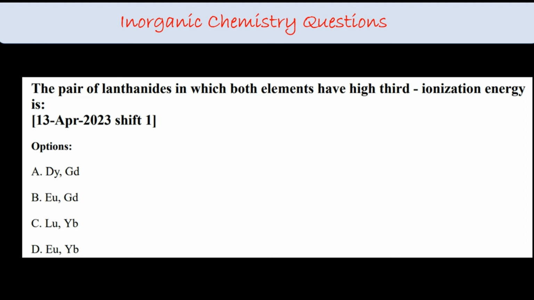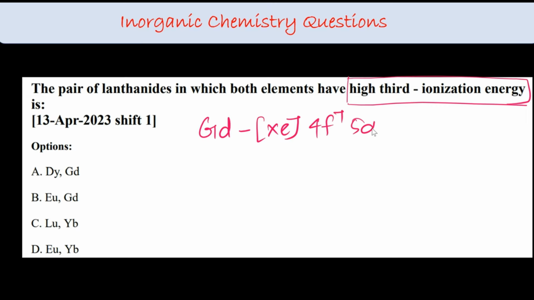The pair of lanthanides in which both elements have high third ionization energy. Okay, so again gadolinium, europium, lutetium, ytterbium. So let's see. Gadolinium, I already told you, after xenon is 4f7 5d1 6s2. So for the third ionization energy, I removed these two, and I want to remove 5d1. So that is easy, right? So it is not our answer. So A is not our answer, B is not our answer.